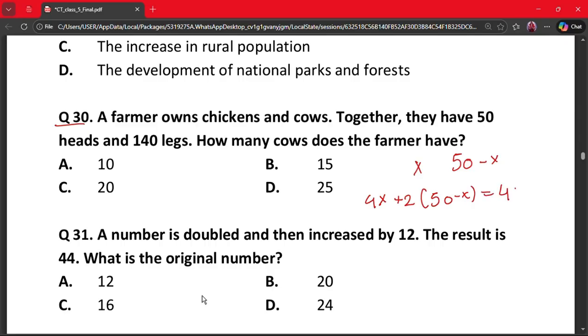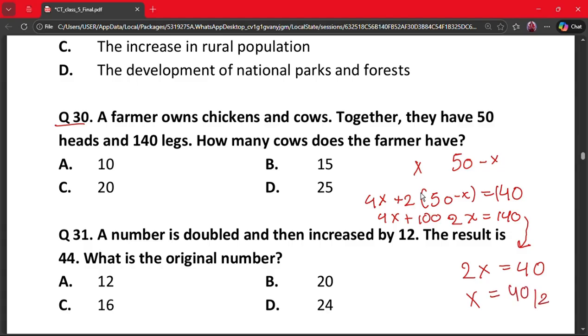This will be 140, so 4x plus 100 minus 2x is equal to 140. And 2x equals 40 and x equals 40 by 2. This gives us 20. So our correct answer is option C.